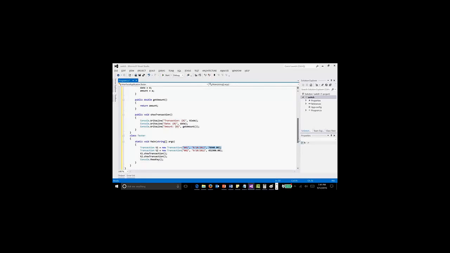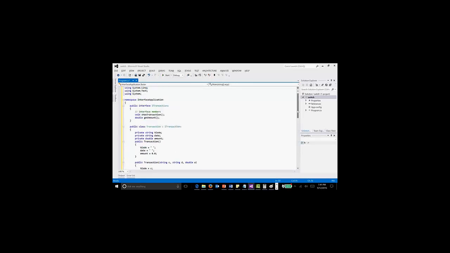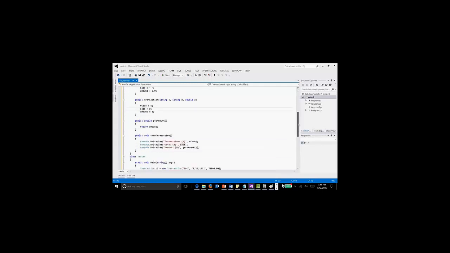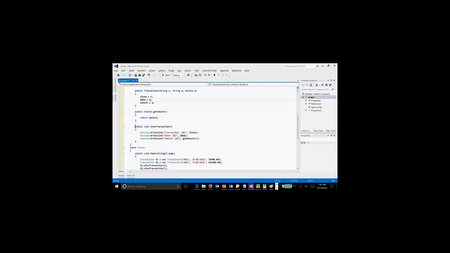These three values will be passed here, and TCode, date, and amount will get those values. Then you are creating another object, passing different values. That time also this method will set those values on the object. After that you are calling T1.ShowTransaction and T2.ShowTransaction. So this method will be called twice and will display the values.